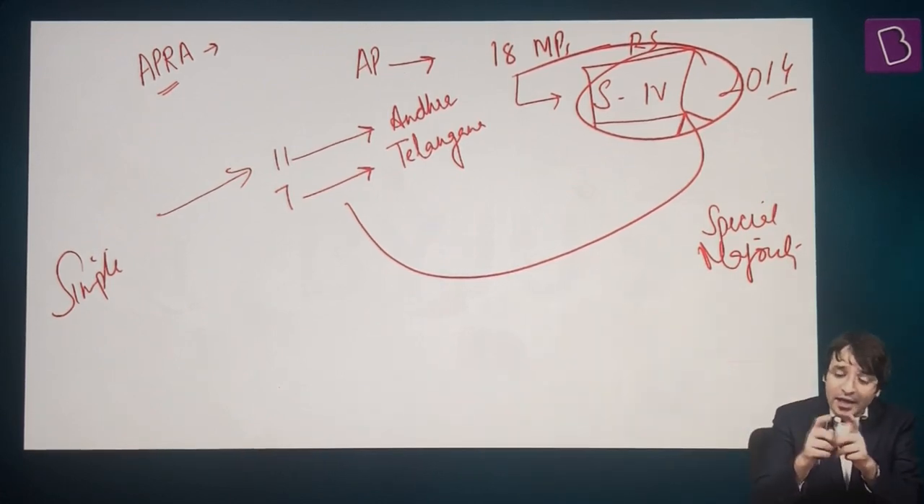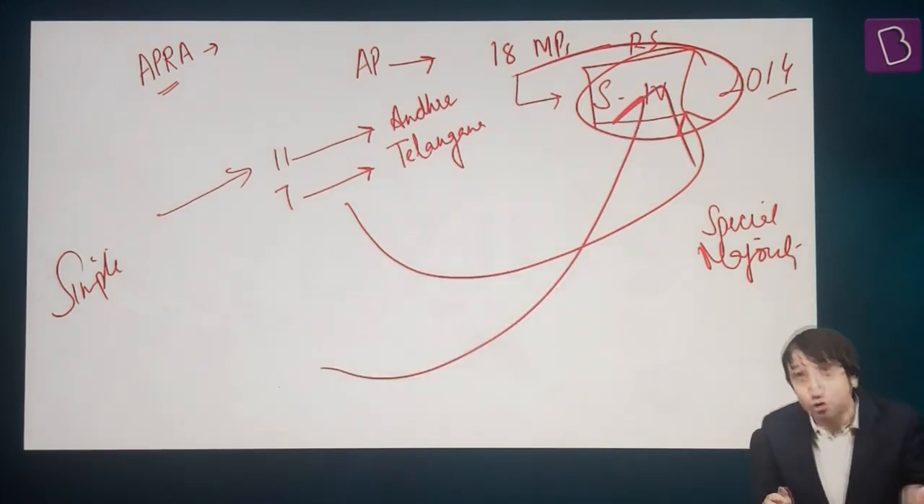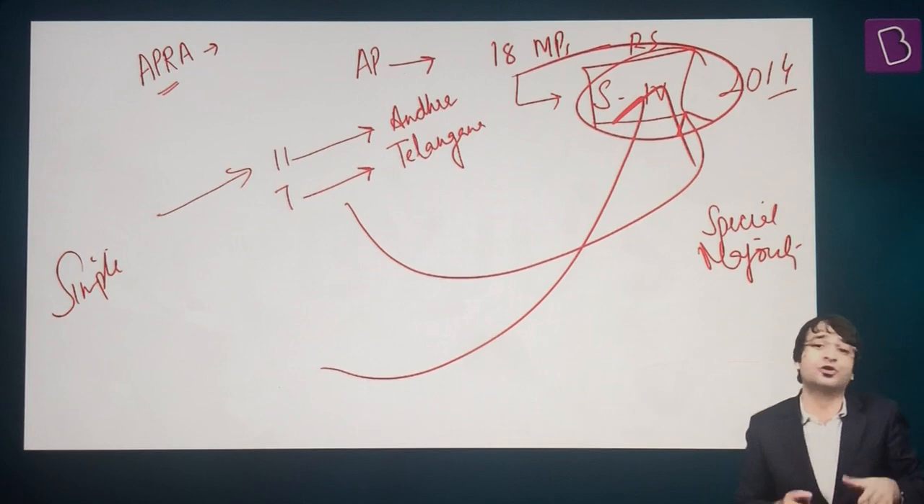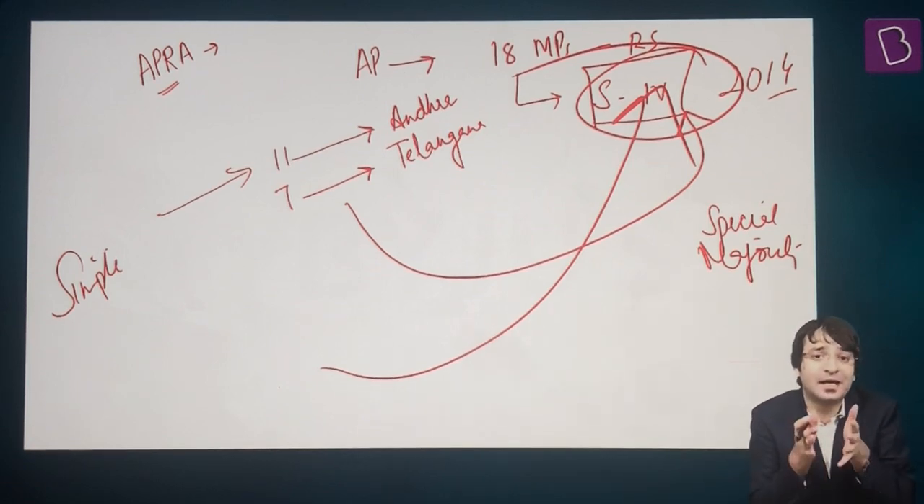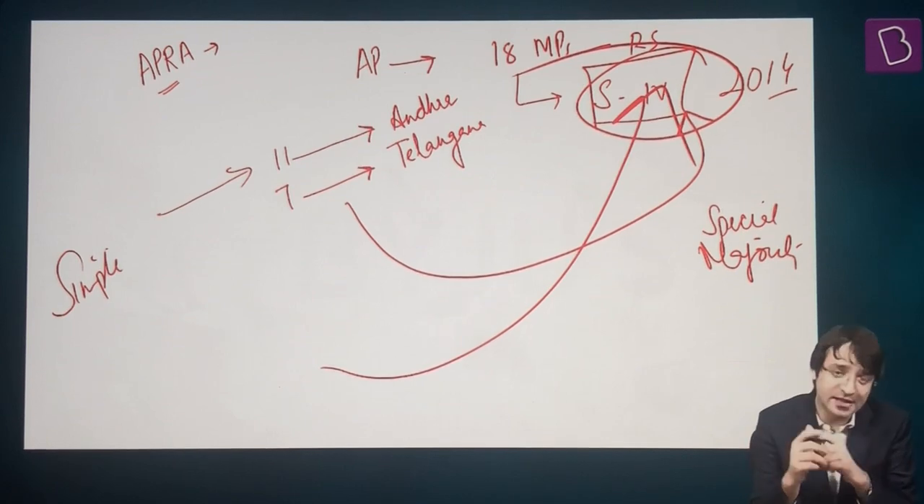How can a bill which is passed through simple majority make changes to the Constitution, amend the Constitution, because the Constitution can only be amended by special majority? Give me the answer. Not just that.